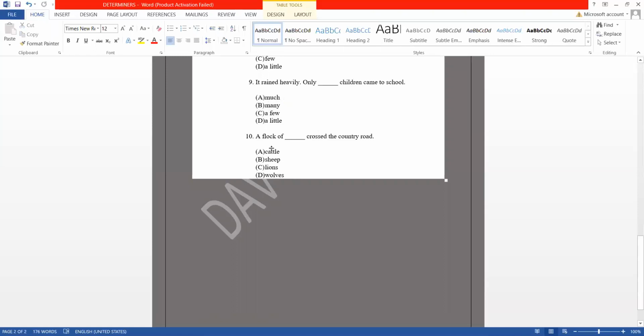The last one: a flock of dash crossed the country road. The country road. I would first want to question you, what do you think country road means? Many students think that it is some road in the country. So I want to know what you think country road means.